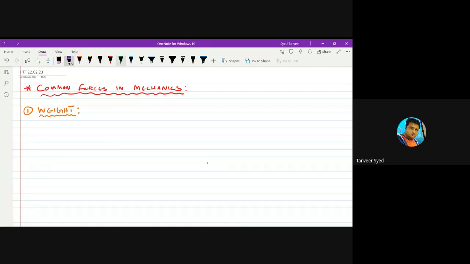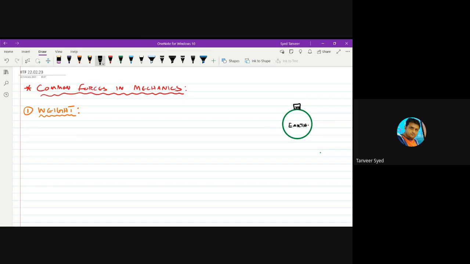We know, this is, let us say, Earth, and this is a body of mass, let us say small m, which is present on the surface of Earth.